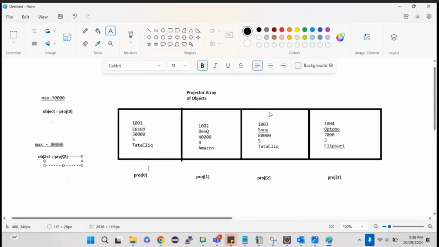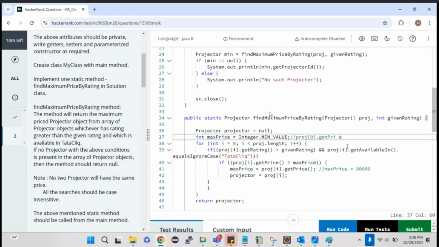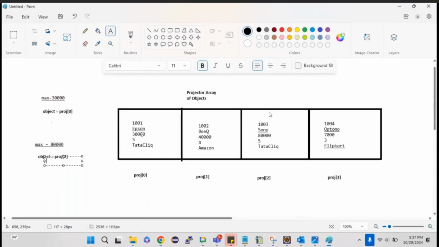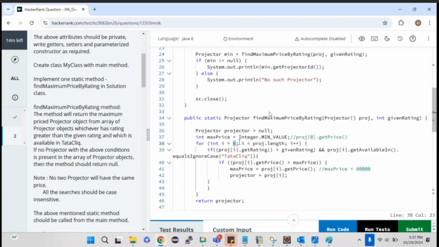Our ultimate motive is we need to get to the 0th index. Either you can straight away do proj of 0 dot get price. Yes, you can have that as the maximum price instead of integer dot min value, and then compare it with the other indexes. But in that case you need to start the index with 1. Even if not, that is not an issue, but an unnecessary loop will run, because you are taking the 0th index value and comparing it with the 0th index value itself. So you need to start the index with 1.